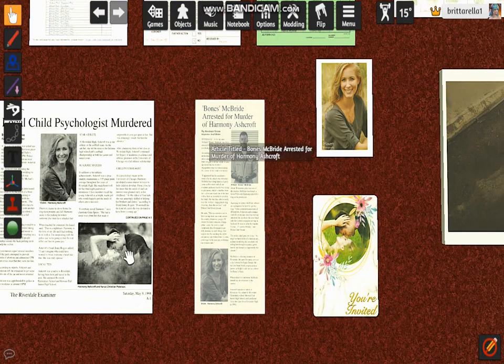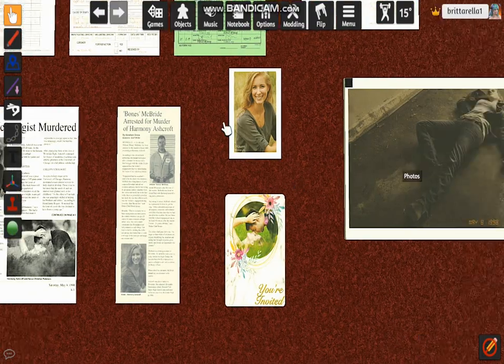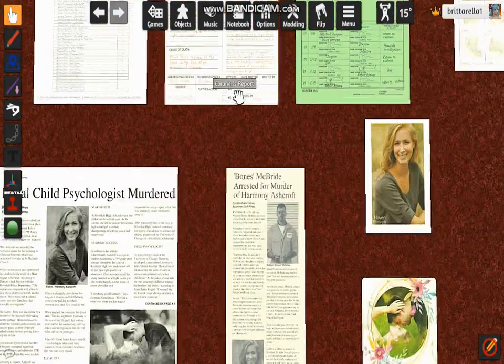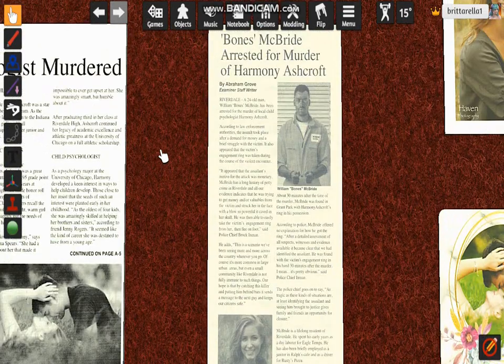So it has a newspaper article, some pictures, and some sort of files. Riverdale, a 24-year-old man, William Bones McBride, has been arrested for the murder of local child psychologist Harmony Ashcroft. According to the law enforcement attorneys, the assault took place after a demand for money and a brief struggle with the victim.